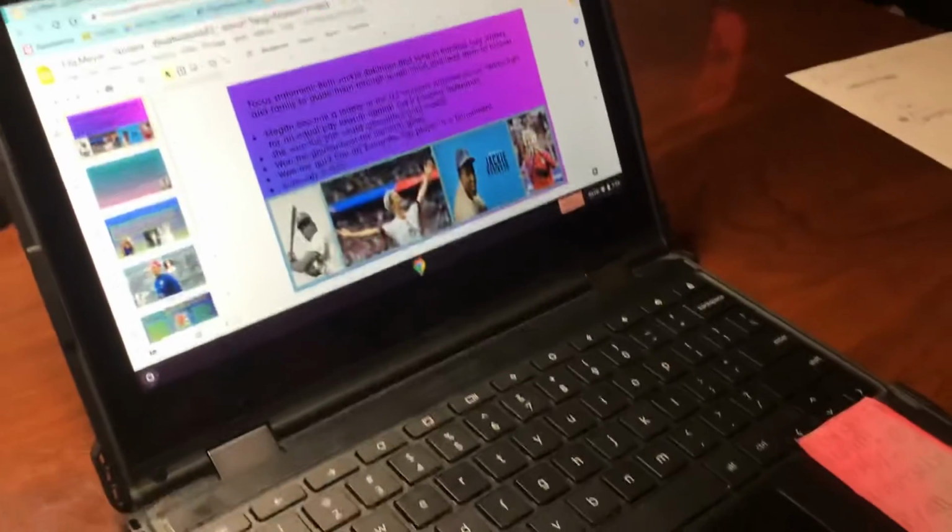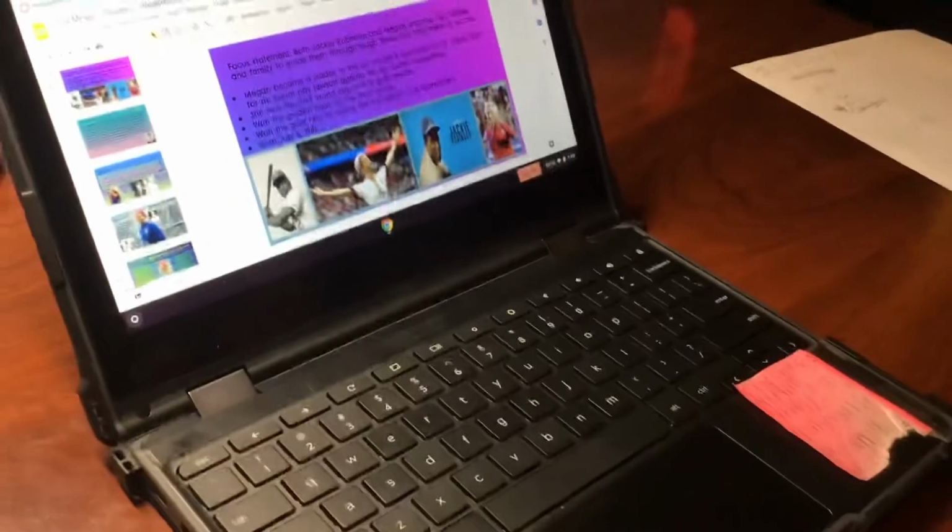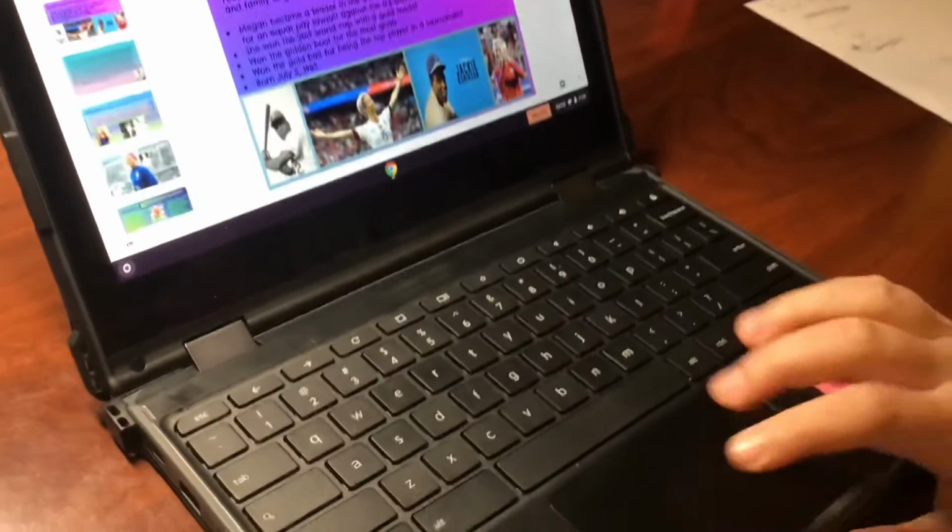Hey everybody, today's Tech Tuesday topic is how to use the screen recording feature on your Chromebook. Okay, here we go. We have a Chromebook in front of us.